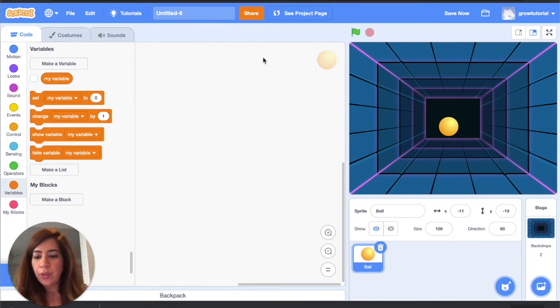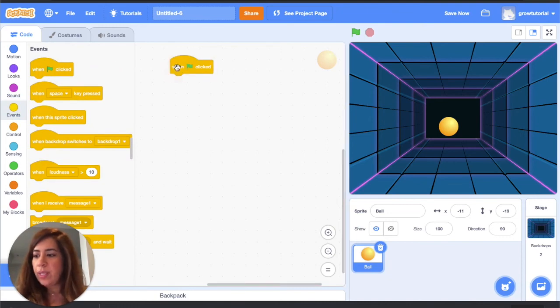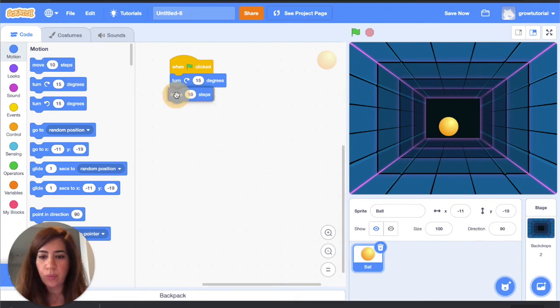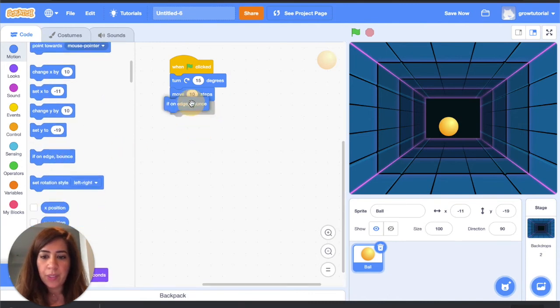And the first thing we're going to do is select when the green flag is clicked. We want the ball to move in a very random manner. So instead of it going in the same direction, I'm going to say I want it to move 15 degrees. And then I also want it to turn 15 degrees. And then I want it to move 10 steps. And then if it reaches the end, I want it to bounce. But I want this to be done on a continuous basis.